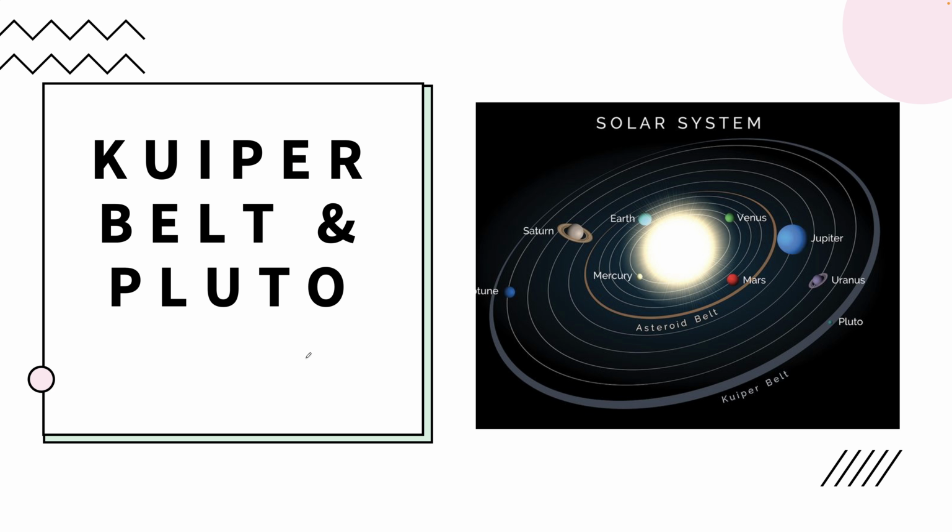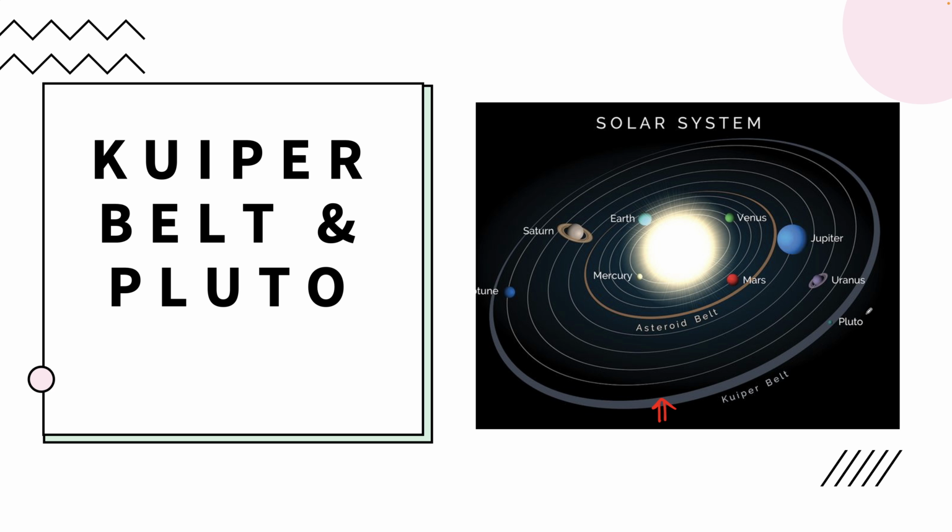Then we have the Kuiper Belt and Pluto. This belt is a donut shaped region that lies beyond Neptune's orbit, and it is also called the trans-Neptunian objects. Now 5 dwarf planets have been discovered to date, and there are 4 dwarf planets in this belt.